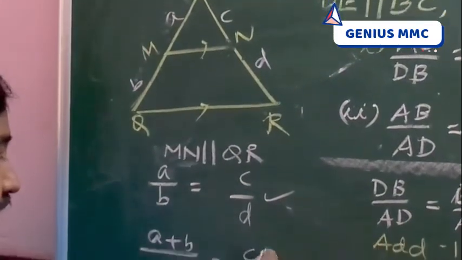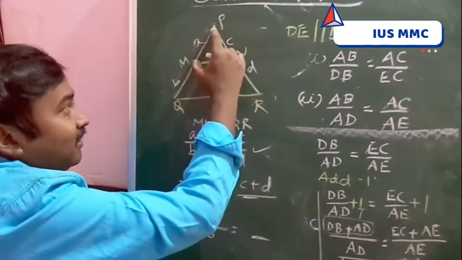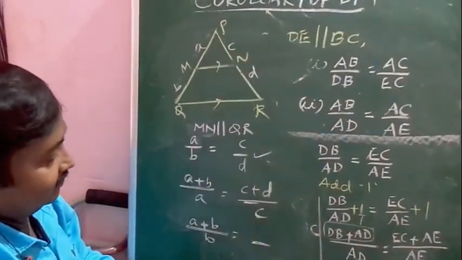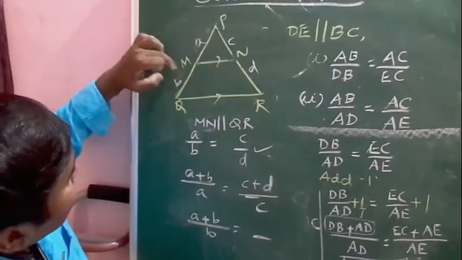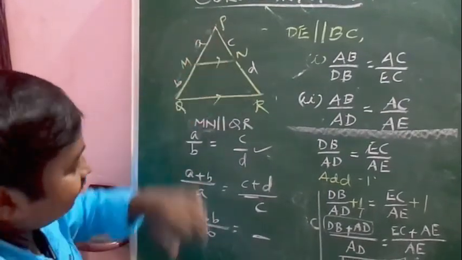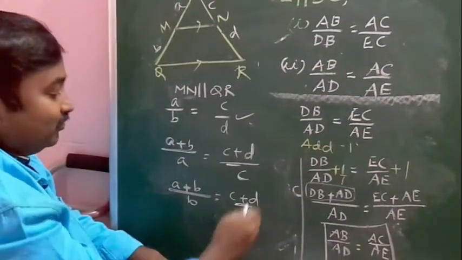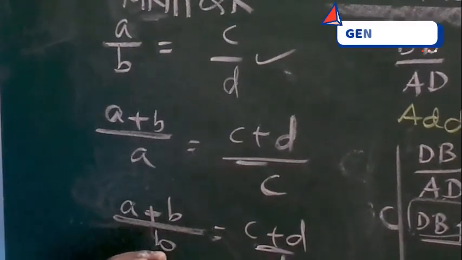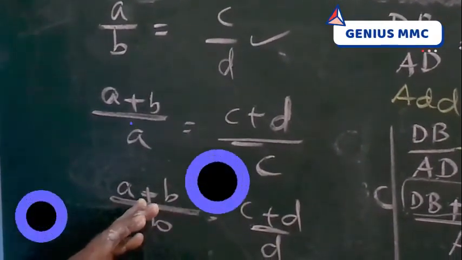So this can be done as: first, C plus D by A. A is the smaller triangle's upper portion, here also we take C. For this, A plus B by B, the lower portion. A plus B means here also the entire longer side, C plus D. B means here it becomes D. So this is the method of writing BPT corollary in other ways.